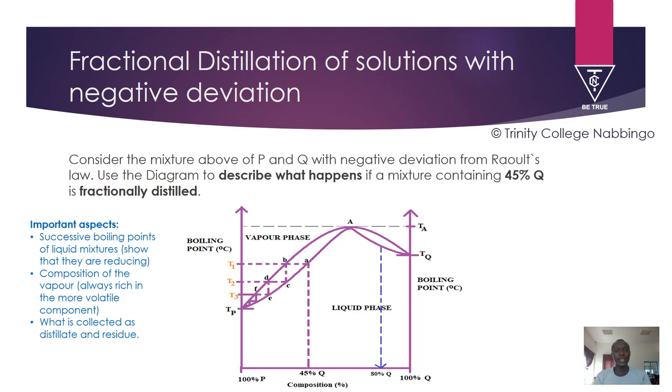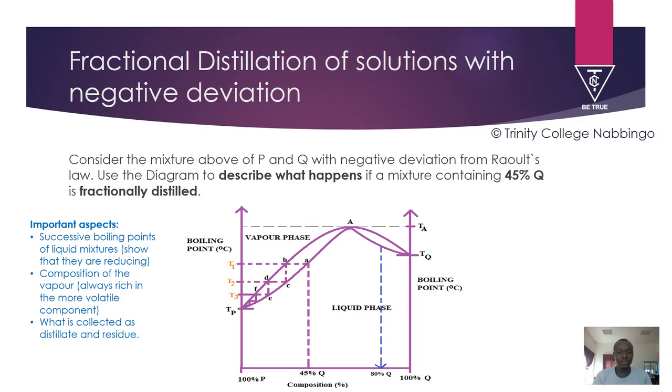And then you should talk about the fact that when the liquid mixture boils, it always gives off an equilibrium vapor. We are always interested in which component is richer, which component is contained much more in the equilibrium vapor formed. That is the composition of the vapor, and the composition of the vapor is always rich in the more volatile component. And then you must talk about what is collected as the distillate and what is collected as the residue.